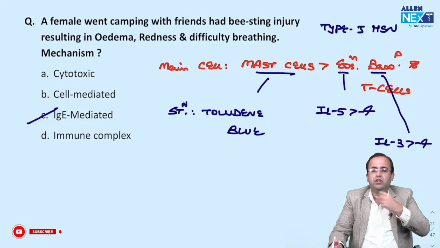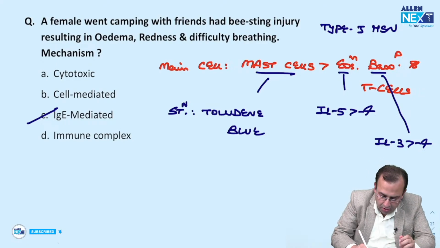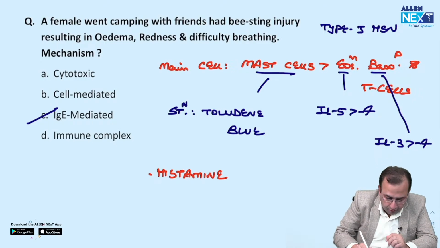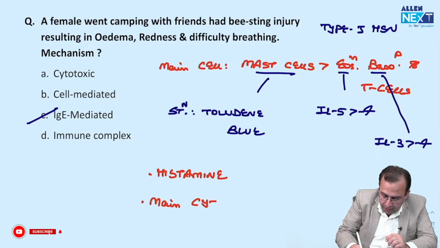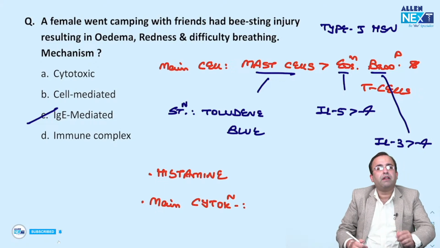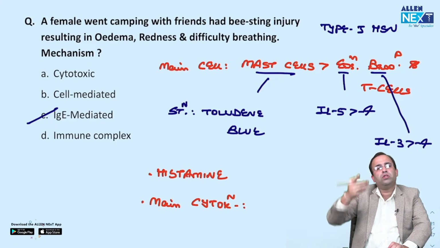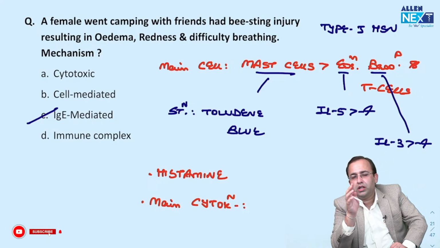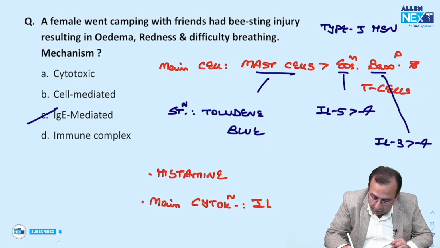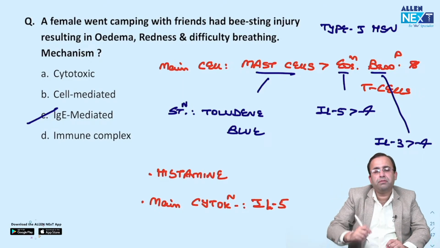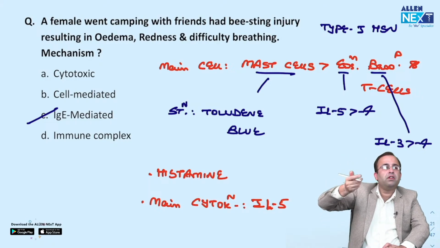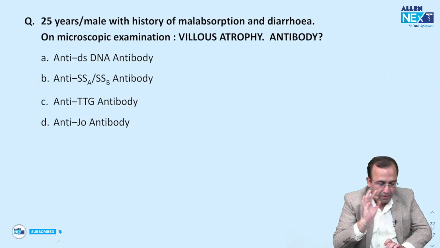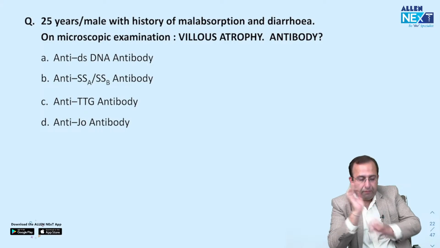Next, another FMG question, same thing. A child was having a seafood allergy leading to an anaphylaxis-like reaction. Main mediator: histamine. Overall, tell me which is the main cytokine associated with type 1 hypersensitivity. Interleukin 2, 3, 4, 5 or 6? Interleukin 5. Why? Which is the main leukocyte increasing in peripheral blood? Eosinophil. Which is the main activator of eosinophil? Interleukin 5. E is the fifth alphabet. That was with respect to type 1 hypersensitivity.